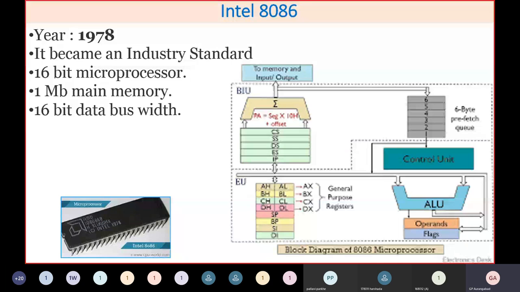ALU, operand, flags, maybe general purpose registers, the AX, BX, CX, these are 16-bit registers. Then stack segment, base segment, segment instruction register. Like you have certain segments and instruction pointers, etc. Then accordingly you have execution as well as the bus interface unit, and here the concept of prefetch queue, that is, when one instruction is being executed, the next instruction is already fetched in a queue. This particular concept was developed in 8086.